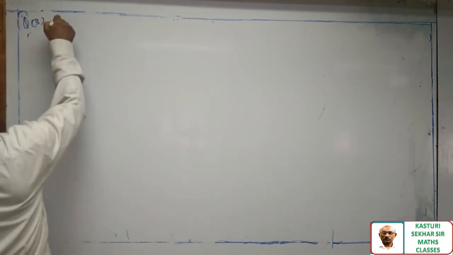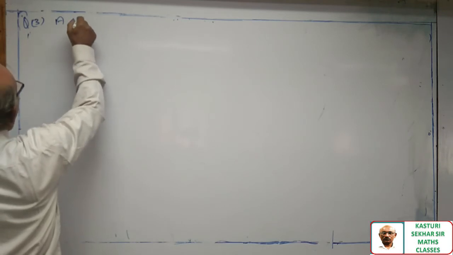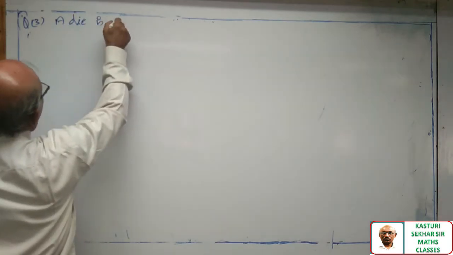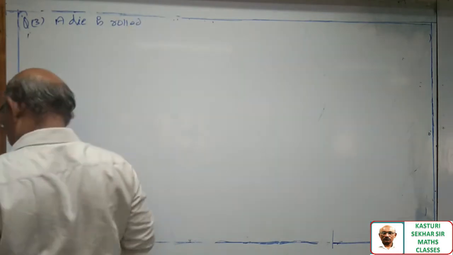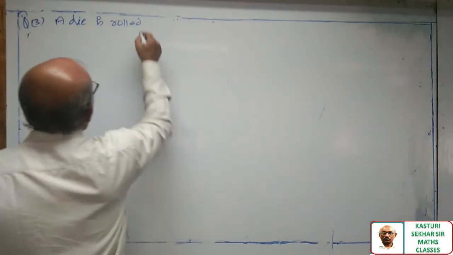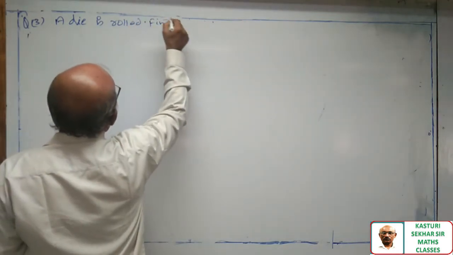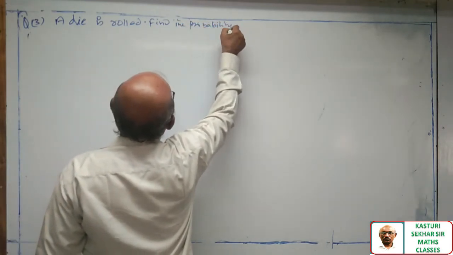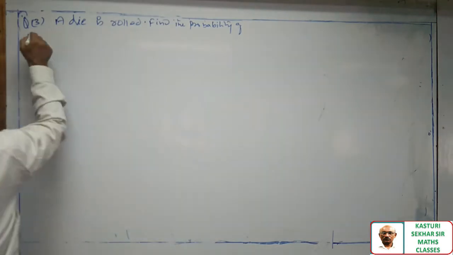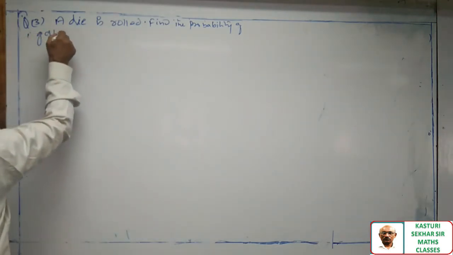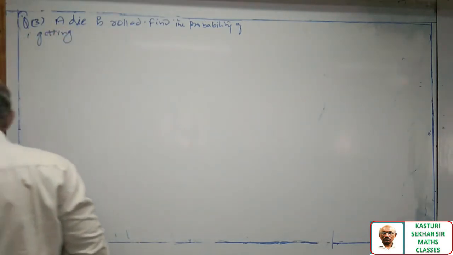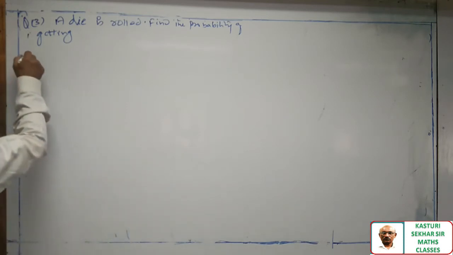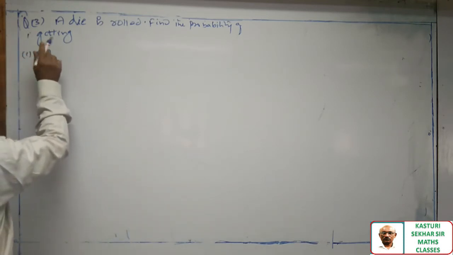A die is thrown, or a die is rolled. Find the probability of getting: first question, an even number.